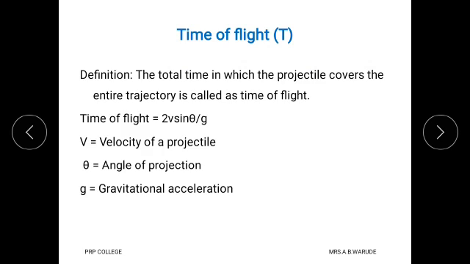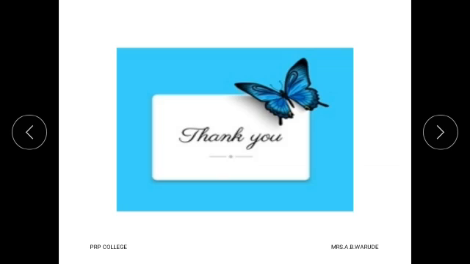But to complete that projectile motion, it requires some time, and that total time in which the projectile moves or covers the entire trajectory is called time of flight. And that time of flight is given by T equals 2V sine theta upon g. Here V means velocity of projectile, theta means angle of projection, and g means gravitational acceleration.